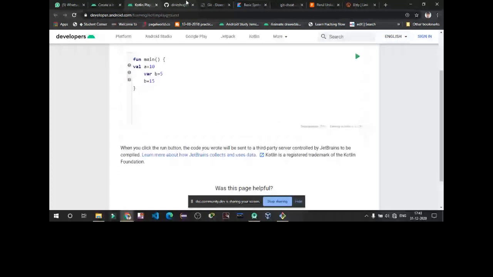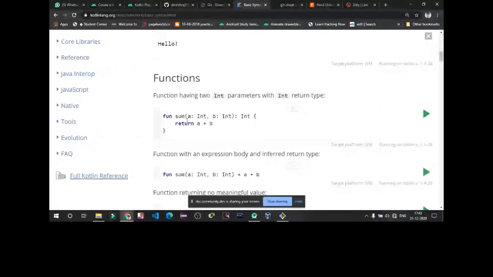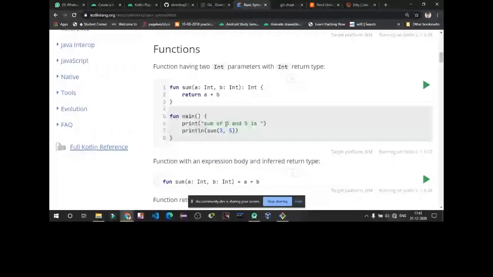So in the function, you have created a sum function where a is an int and b is an int type. These are the data types of the two variables present in the function, and its return type is also declared. This is the way we declare a return type.